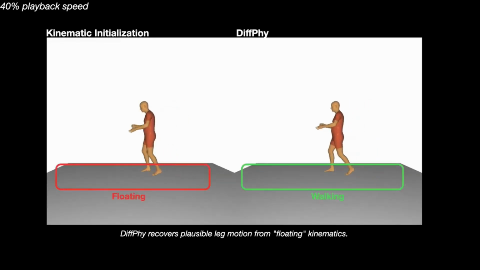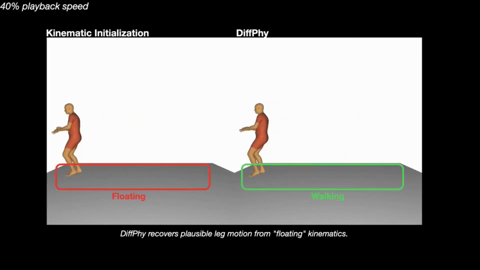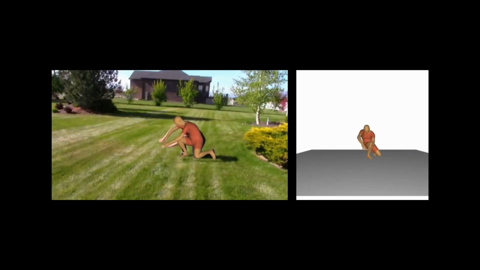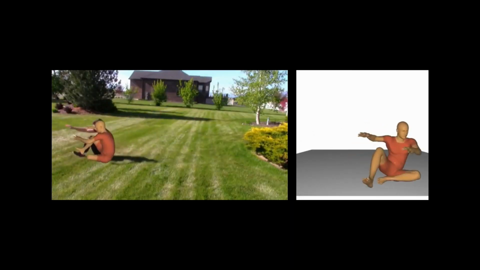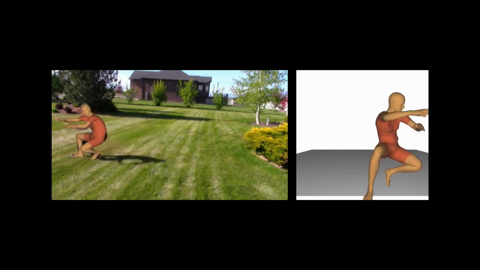We now return to the floating example from the beginning and note how Diffie recovers plausible leg motion. Unlike prior work, Diffie supports the combination of full body contacts and unknown ground plane as shown in this qualitative example on an uncontrolled internet video.